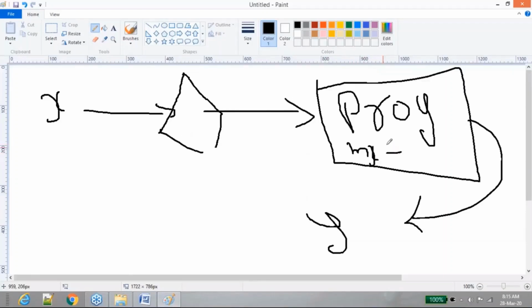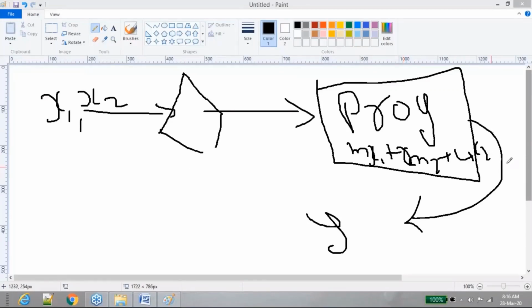So if your input is changed, let's say for example, now you are getting x1 comma x2. Maybe tomorrow you are trying to feed these inputs called x1 comma x2. You don't need to touch anything. Just feed the updated input, whatever the new inputs that you got, and this algorithm itself is going to produce a program for you, saying m1 x1 plus m2 x2 plus c1 plus c2, something like this. It itself is going to change the program based on the inputs that you have fed, which can help you to produce your output. So you're not required to keep on changing your program. The algorithm itself will produce the program for you.